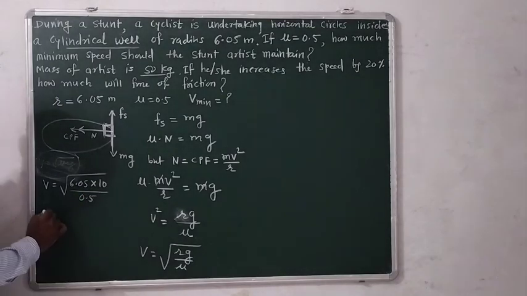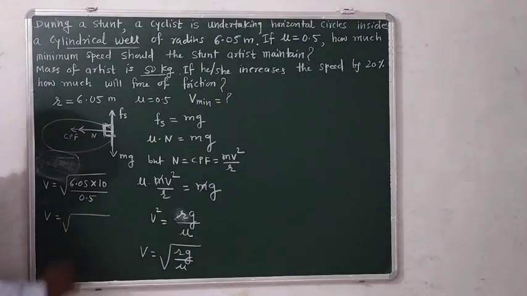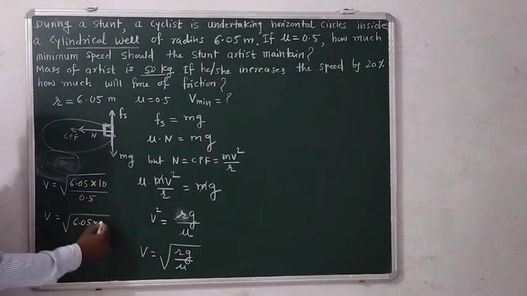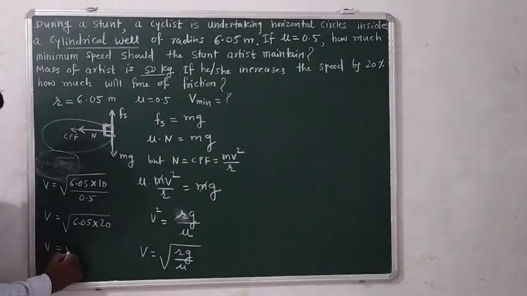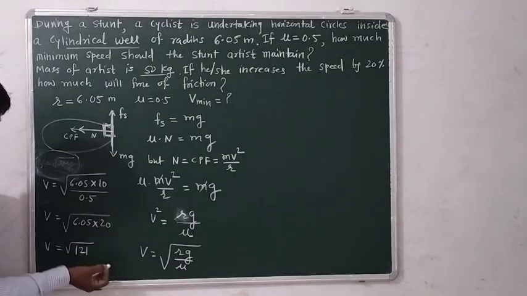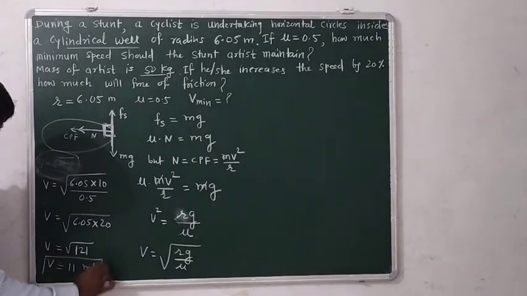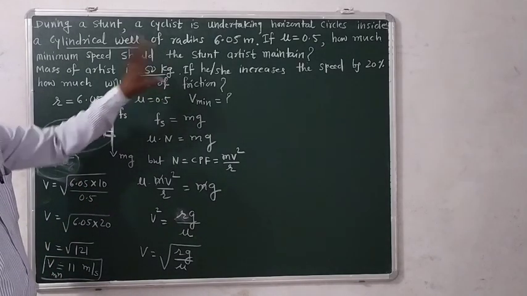So we get v is the root of 6.05 into 20, that means root of 121. That means v is nearly equal to 11 meter per second. This is the minimum velocity that should be achieved by this stuntman.